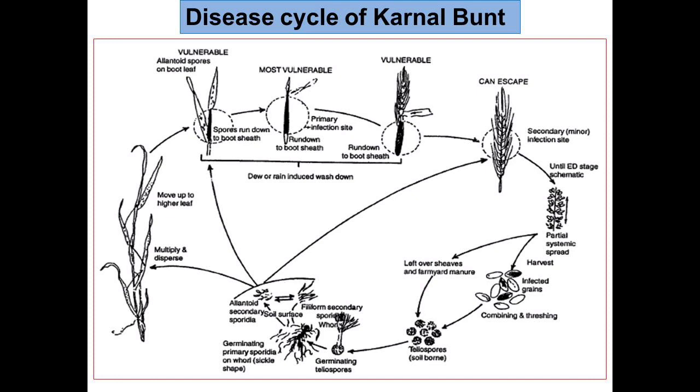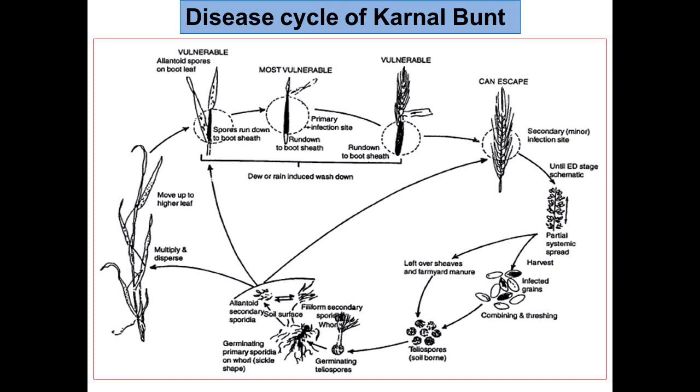For that, we have to apply hot water treatment as we have seen in loose smut of wheat. The seeds should be soaked in cold water for 4 hours at 20 degrees Celsius and then in hot water at 51 to 52 degrees Celsius for 10 to 11 minutes. After that, the seeds should be air dried in the shade and then we can use them for sowing, so that the mycelium which was present inside the embryo or on the skin of the seed gets killed due to this hot water treatment.